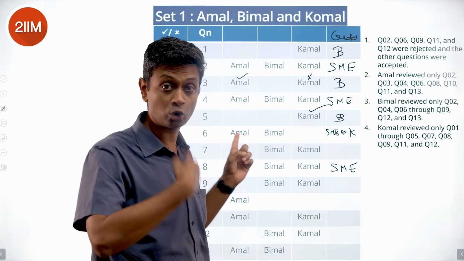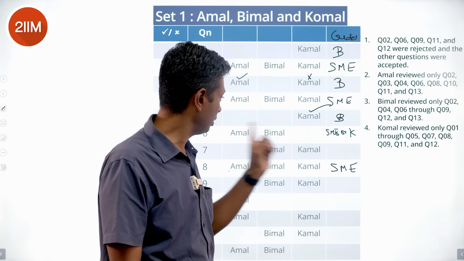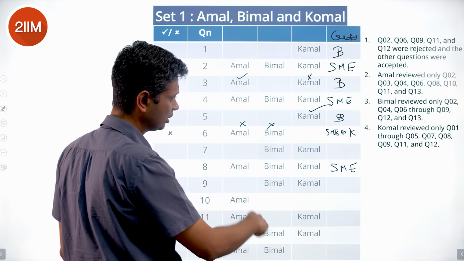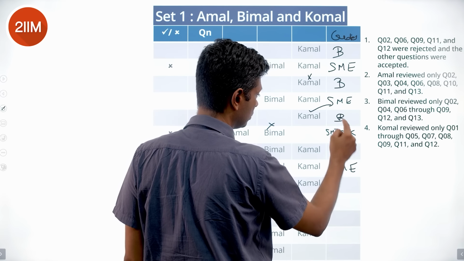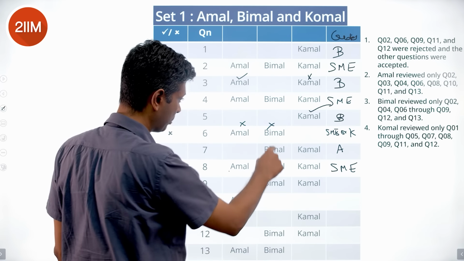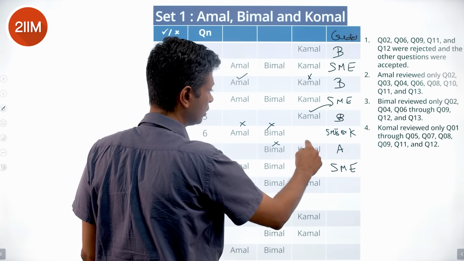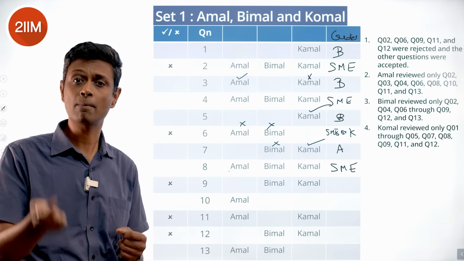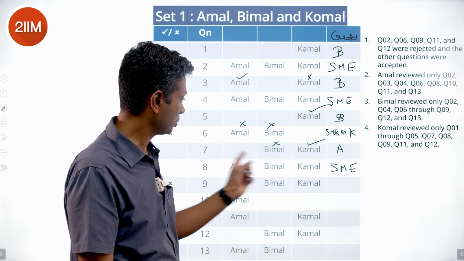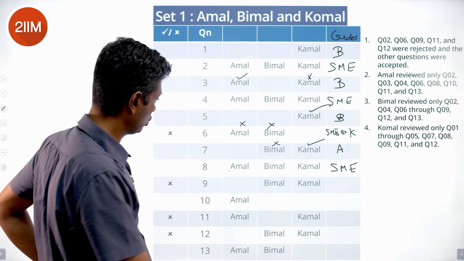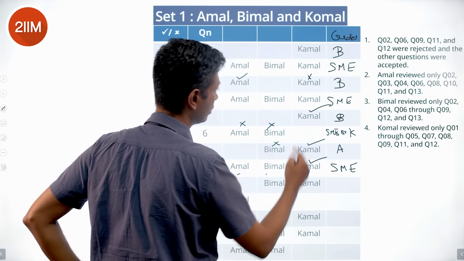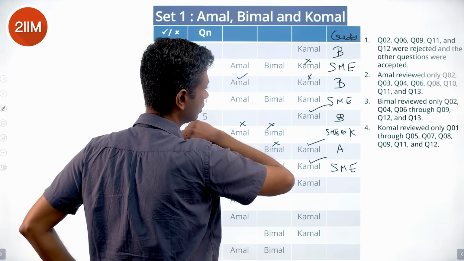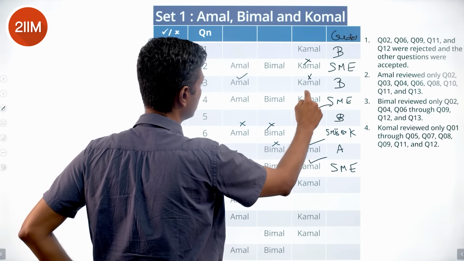Okay, then Amal rejects, goes to Bimal, Bimal also rejects. SME, both reject, both are possible. Bimal and Komal, this should have been created by Amal. Bimal rejects it, then Komal accepts it. It will go to Komal only if Bimal has rejected it. This one is SME. We don't know, this is split, but Komal has approved it. This goes to SME, this is split, but Komal has rejected it. This goes to SME, this is split, but Komal has approved it.